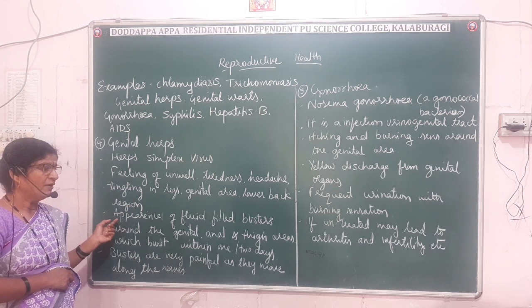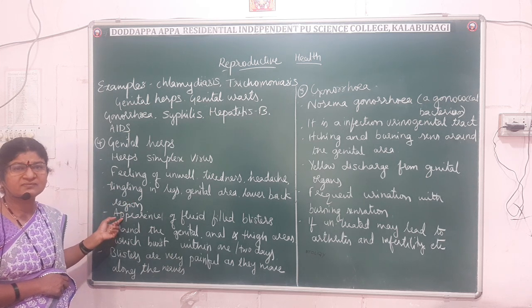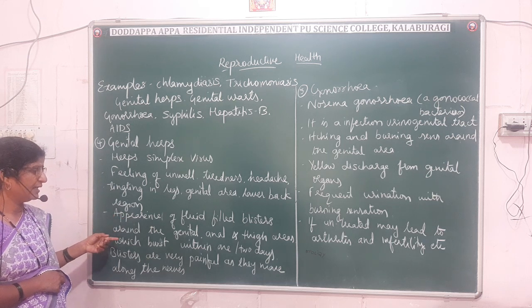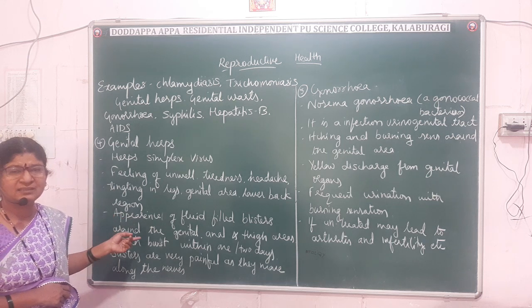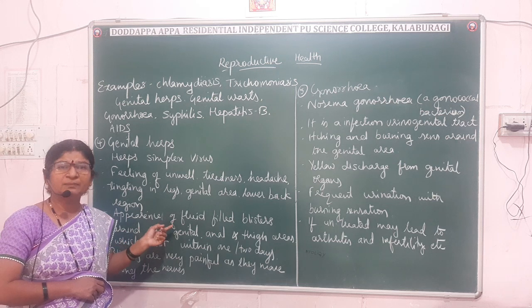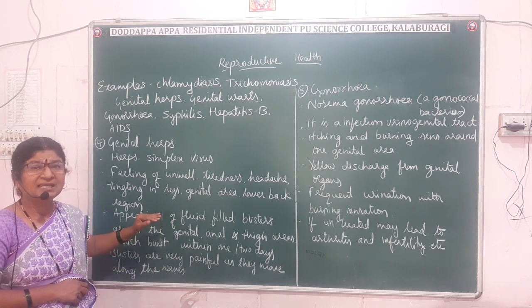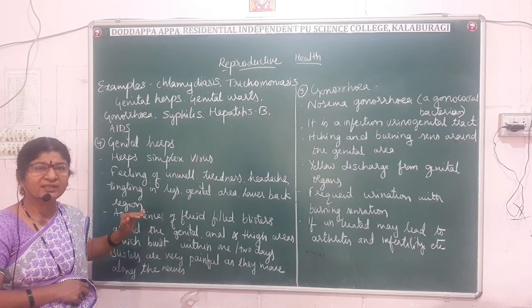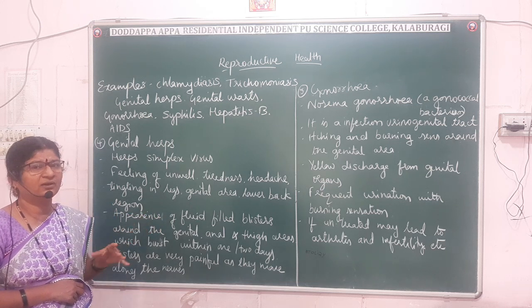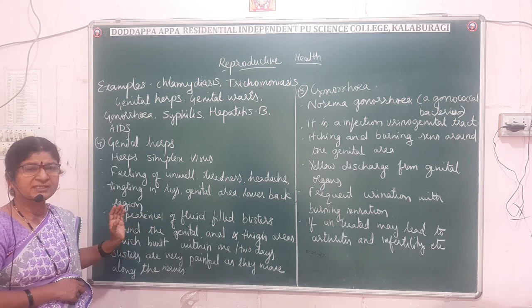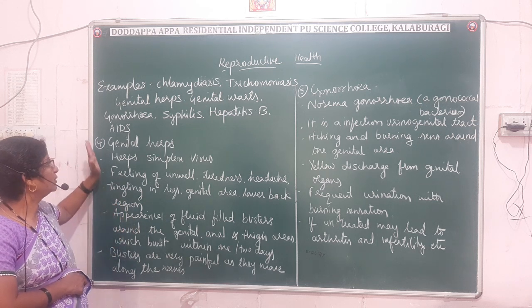And fluid-filled blisters will appear near the genital organ, anus, and the thigh region. These blisters will burst within 1 or 2 days, and these blisters are very painful as they move along the nerves. So these are the symptoms of genital herpes.